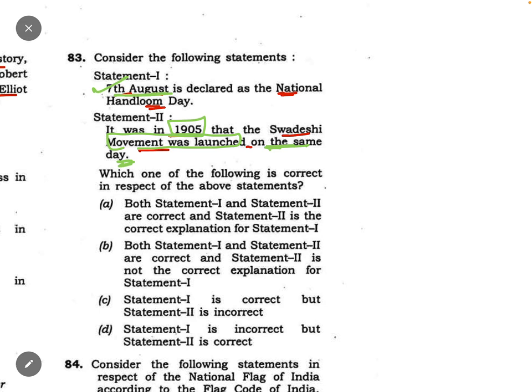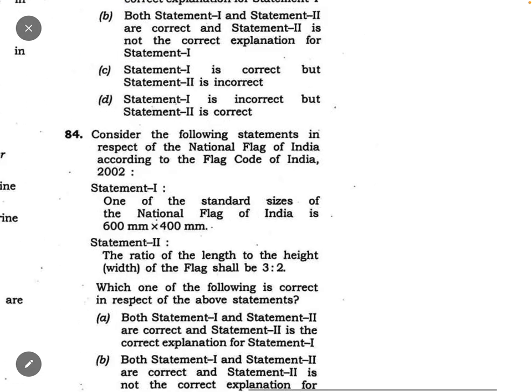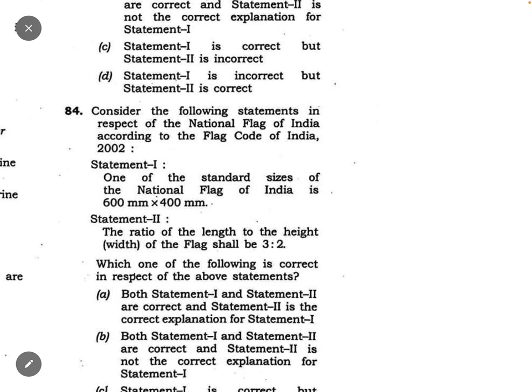On 7th August it was launched in 1905, and we focused on the Swadeshi thing there. And handloom is also the charkha. Handloom is also the symbol of Swadeshi and self-reliance, self-independence. So they are somehow linked to each other. So you could have thought in this manner. If you don't know, then you could skip this question, but if you know these things, then you could have marked it. This one is the correct. So question number 83 is correct.